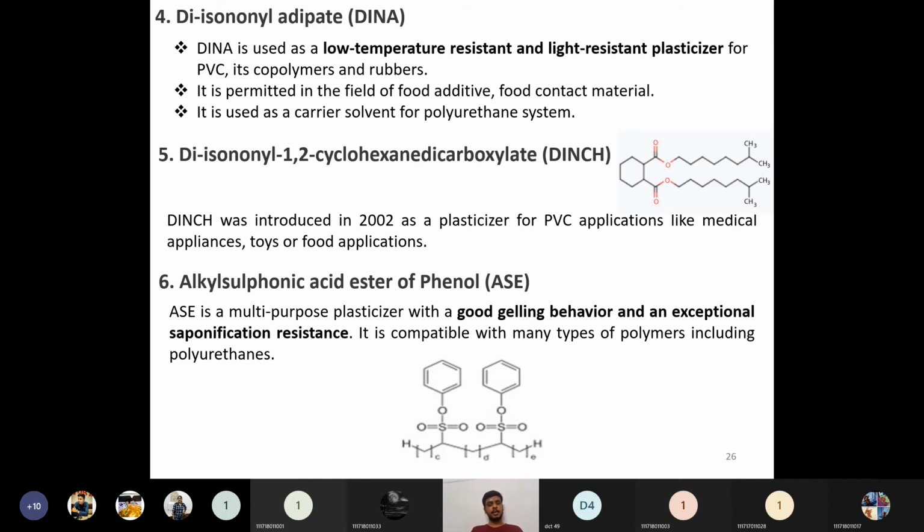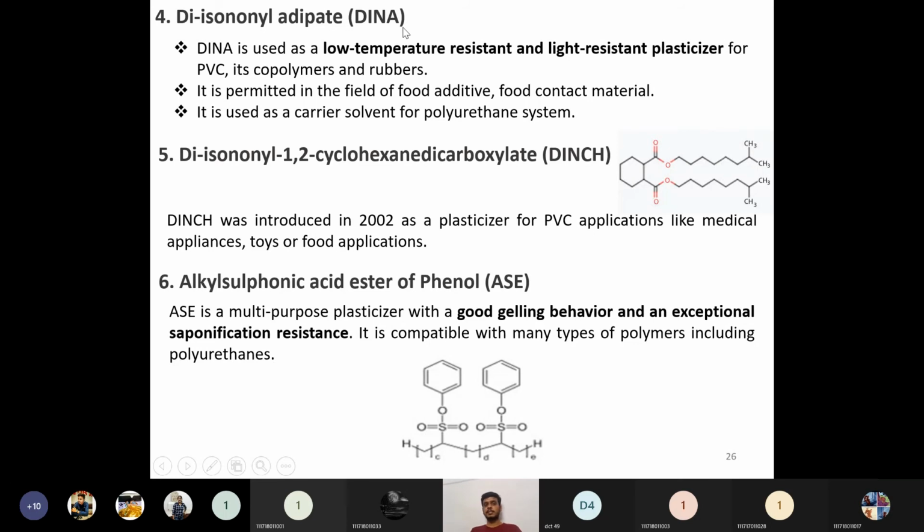Then the next one is alkyl sulfonic acid ester of phenol. It is popularly called ASE. It is an ester of alkyl sulfonic acid and phenol. So this ASE is a multi-purpose plasticizer with good gelling behavior and exceptional saponification resistance. So the soap forming tendency will be very low. It is very resistant to saponification, and it is compatible with many types of polymers, including polyurethanes also.